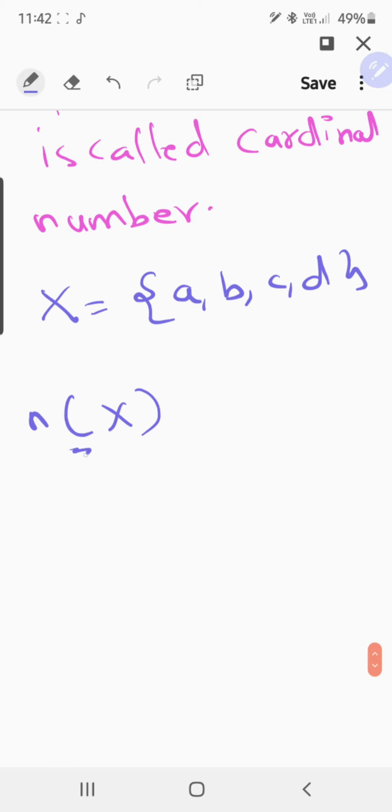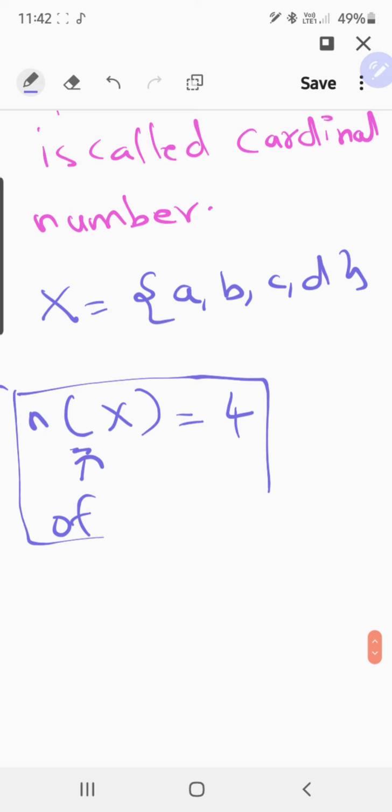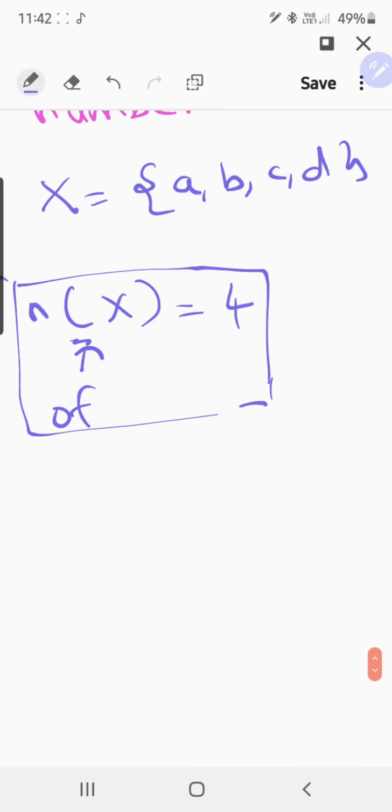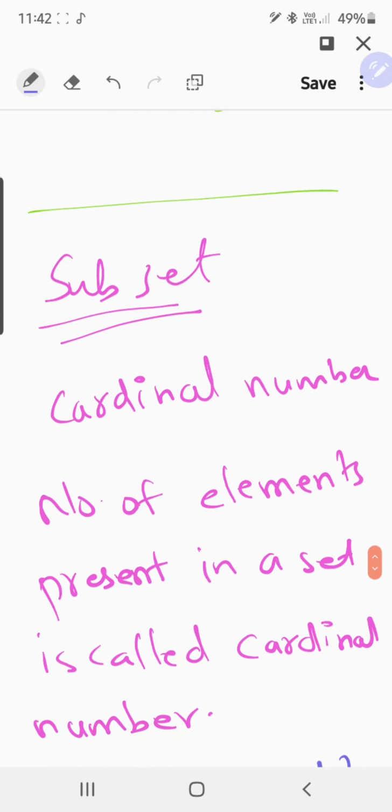Remember, whenever the bracket is there, we will name it as n of x. So n of x equals 4. This is your answer. I think you understand clearly. This is called cardinal number. Okay, now we will move to our main topic, that is subset.